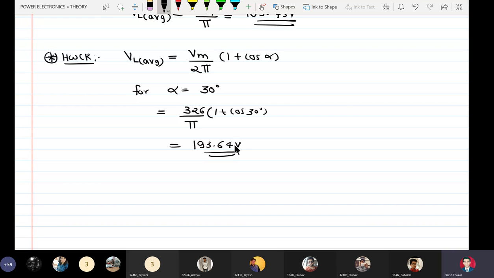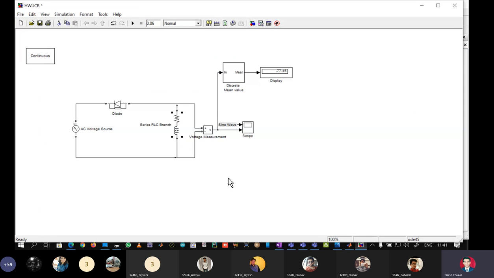Let us make a half wave controlled rectifier, keep the firing angle as 30 degrees, and then we will go on to prove our facts 1 and 2 again for that system.